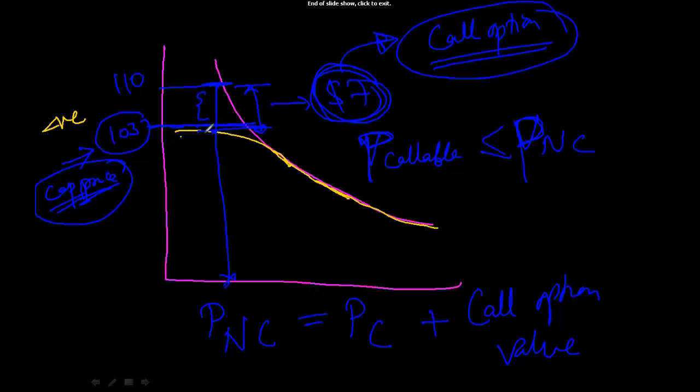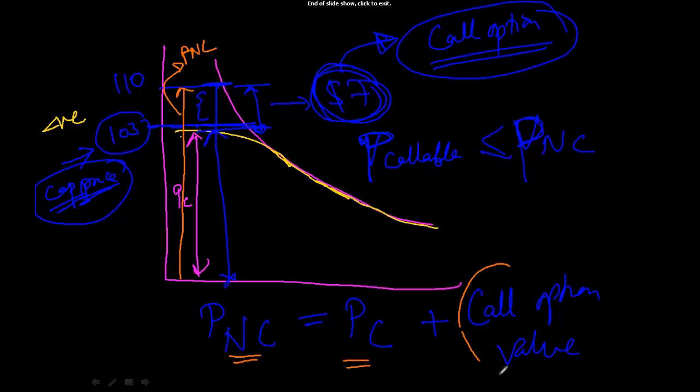So this is your callable bond price, PC. This is the price that you have. The orange price is your price of non-callable. The difference between them is your option cost. So your price of non-callable is more than the price of callable. The difference is your call option value. Okay, so this is how your callable bond will be priced.